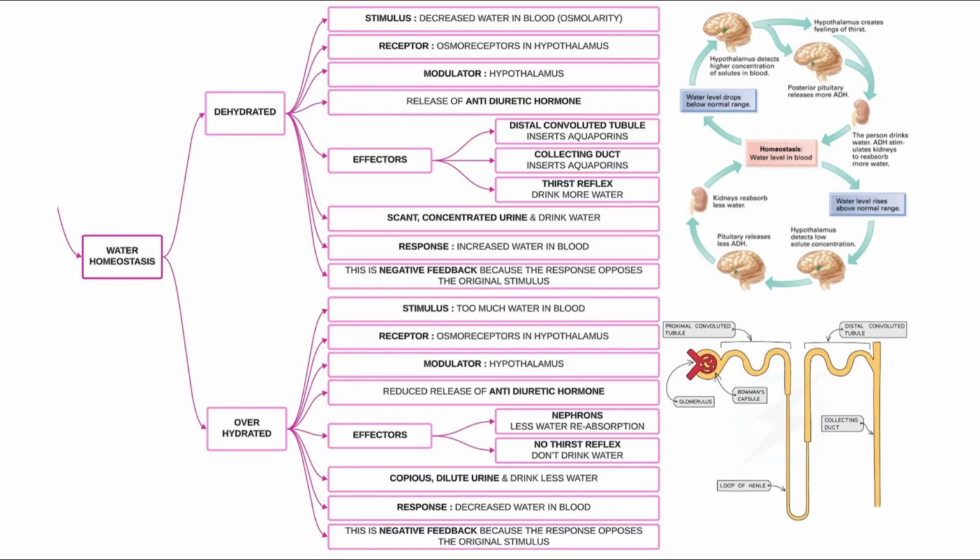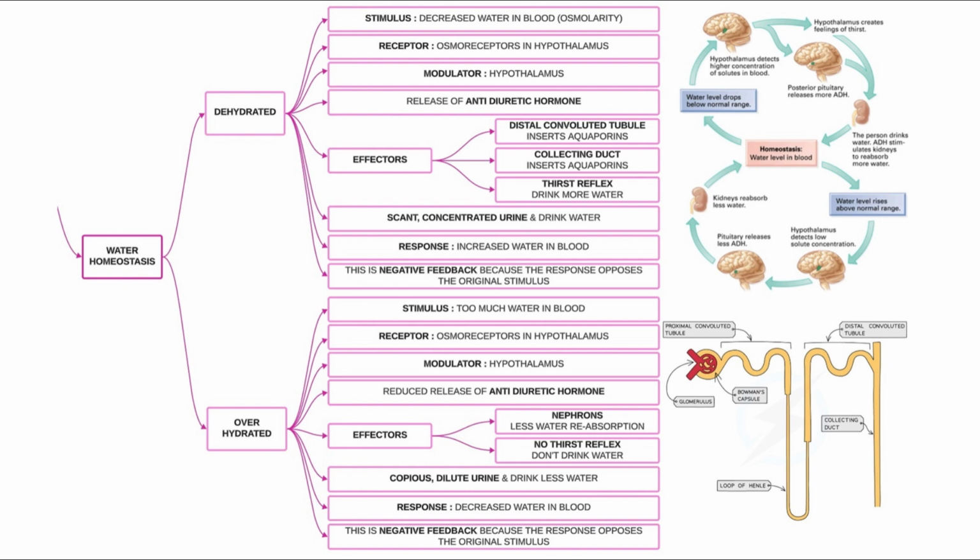So, what happens if you haven't drunk enough water? Well, you become dehydrated. The stimulus is decreased water in the blood. Another way of thinking of it is that you've got too much salt in the blood, and salt is a solute inside the blood. The receptor is an osmoreceptor in the hypothalamus. The modulator is the hypothalamus, and this causes the release of antidiuretic hormone from the posterior pituitary, which sits just below the brain. The effectors here are the distal convoluted tubule, which inserts water pores into the nephron.